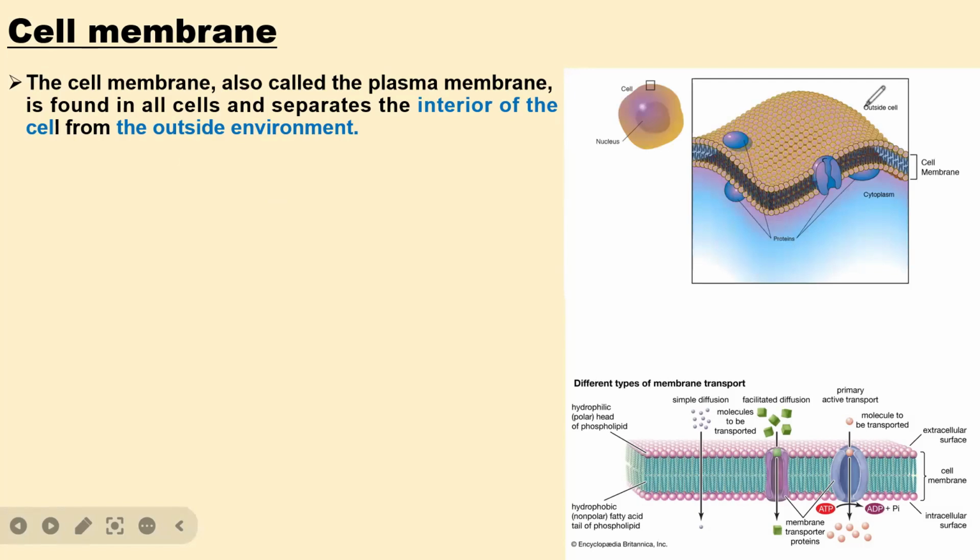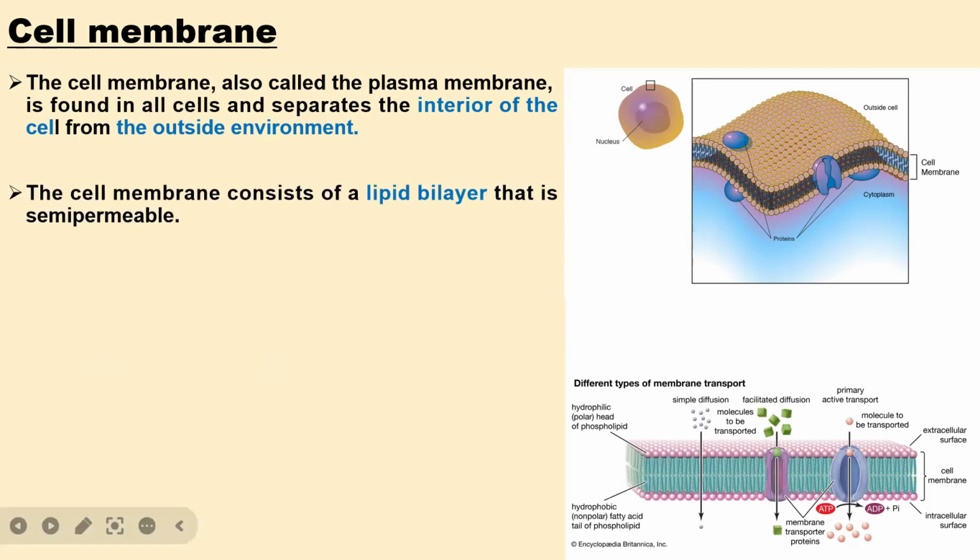For example, this is the outside of the cell and this is the inside of the cell. So the cell membrane is what separates the inner part of the cell from the outside environment.